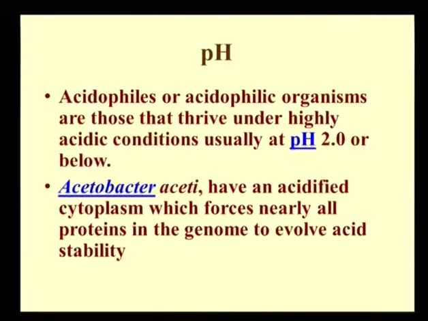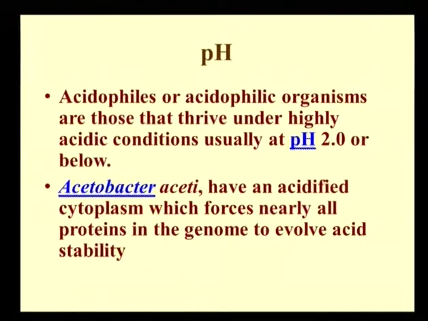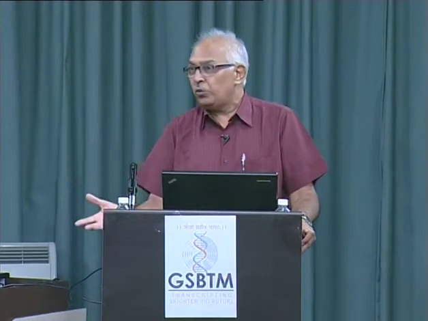Acetobacter aceti has an acidified cytoplasm, which forces nearly all the proteins in the genome to evolve acid stability. Now, why have I given these examples? In the case of Acidithiobacillus ferrooxidans and other acidophiles, the pH of the cytoplasm is as normal as in our cells or other organisms, around 7.